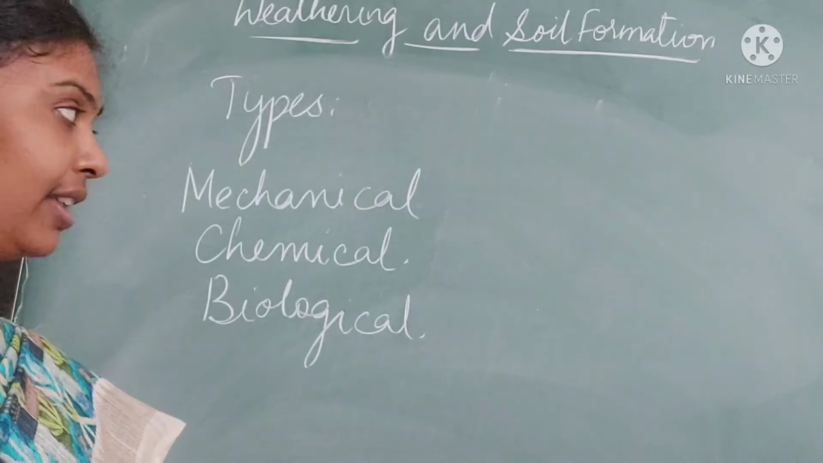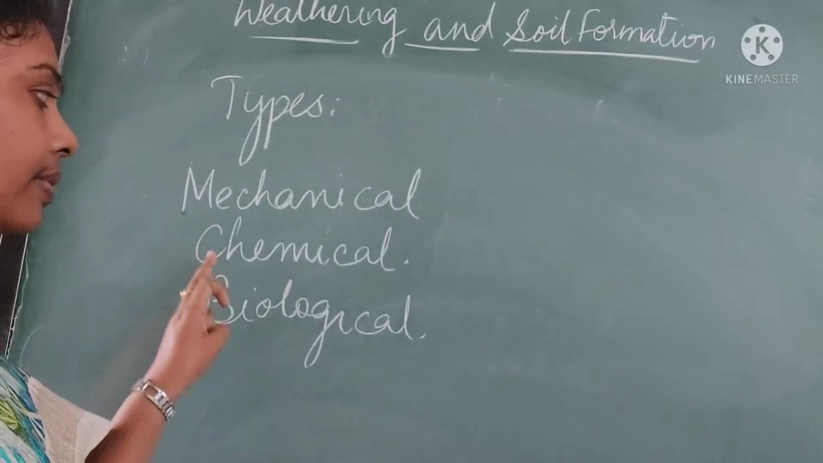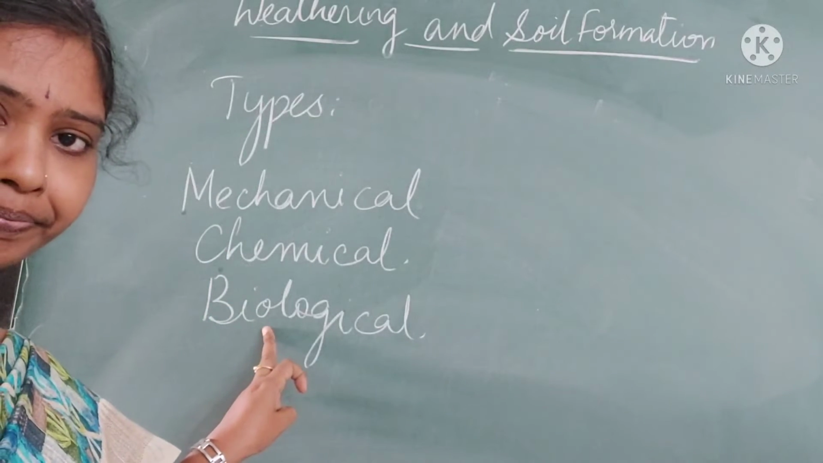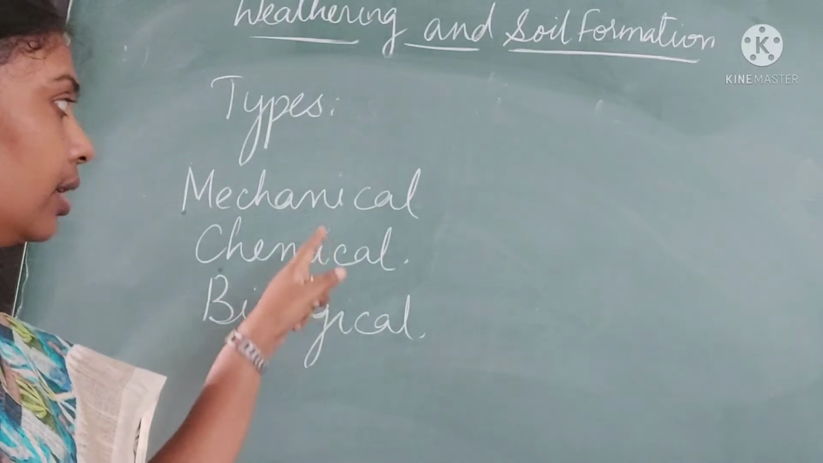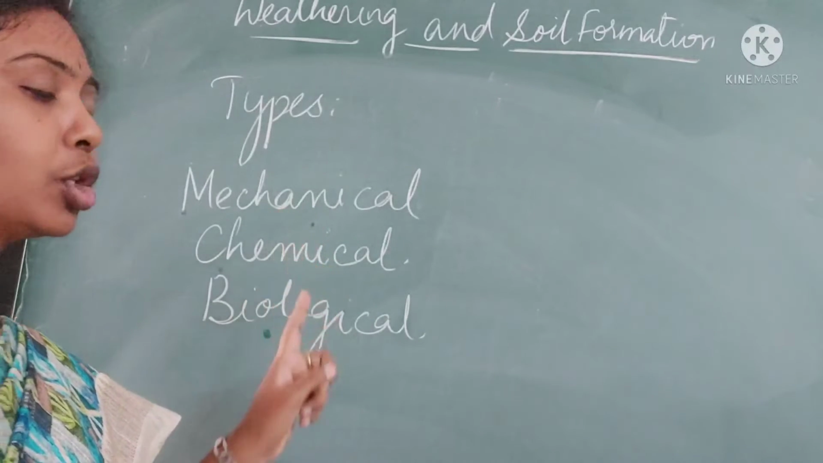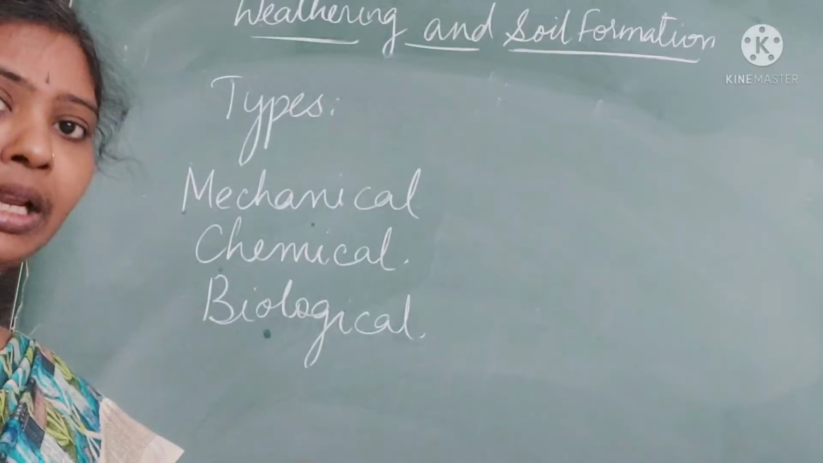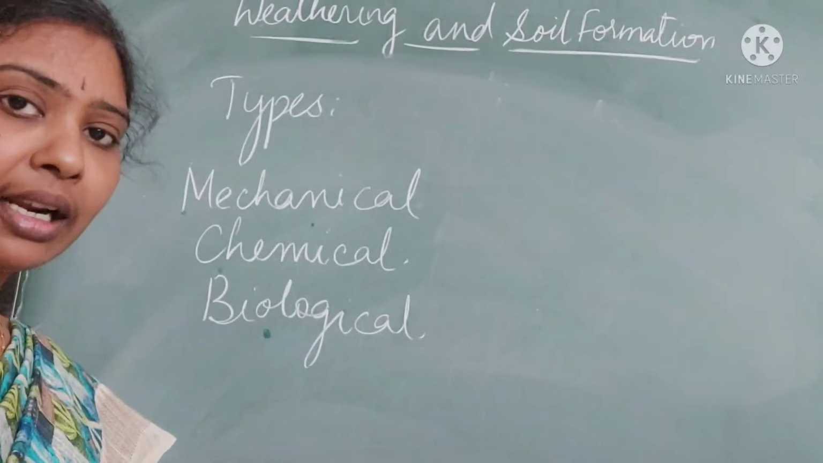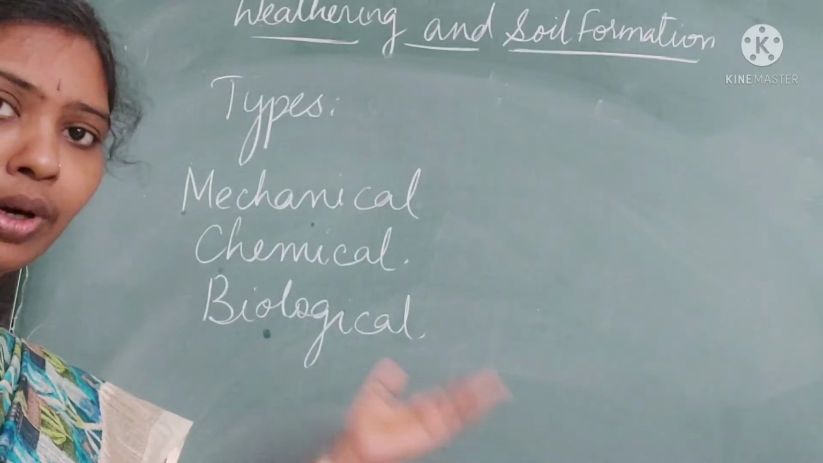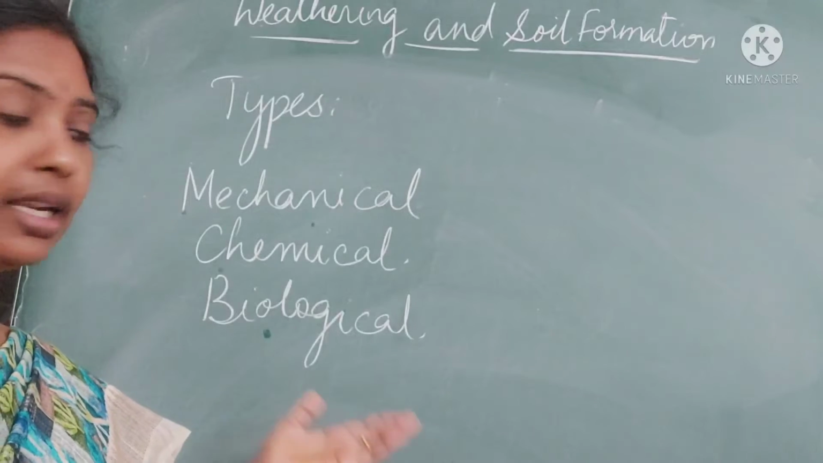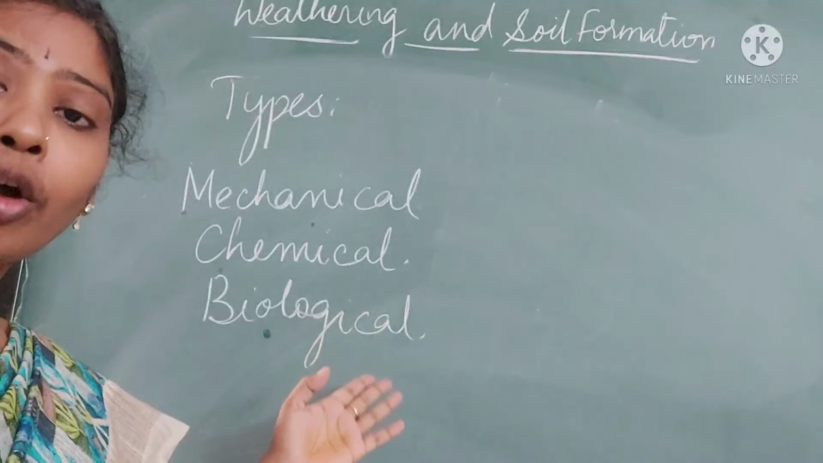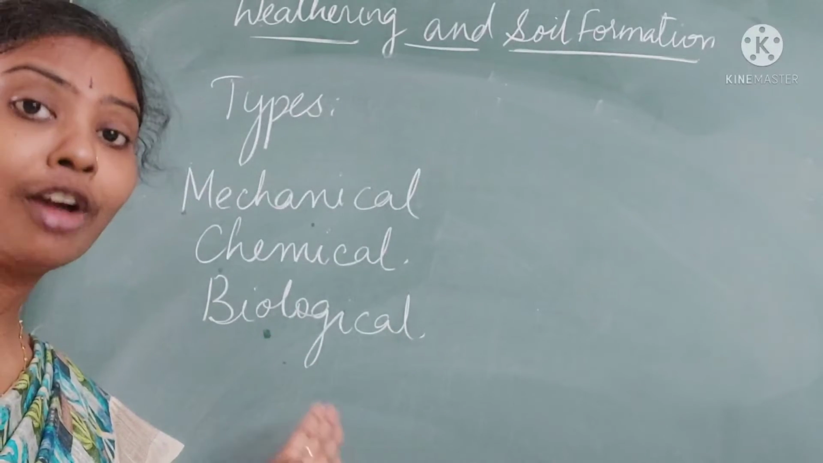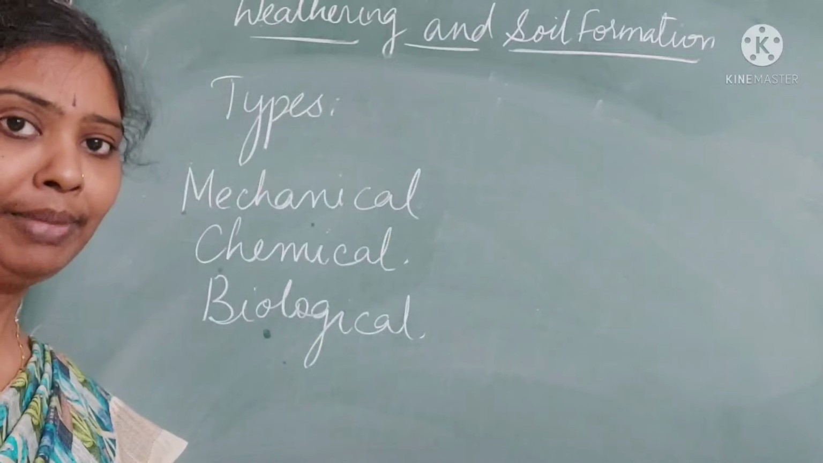We have three types of weathering. One is mechanical weathering, second one is chemical weathering, and third one is biological weathering. In mechanical weathering, weathering takes place because of temperature conditions, or rainfall, or whatever we have seen, external factors. In chemical weathering, decomposition takes place. Biological weathering takes place because of plants, animals and human beings.